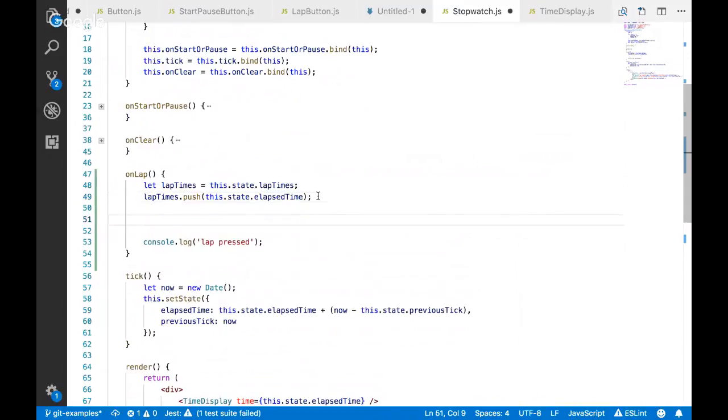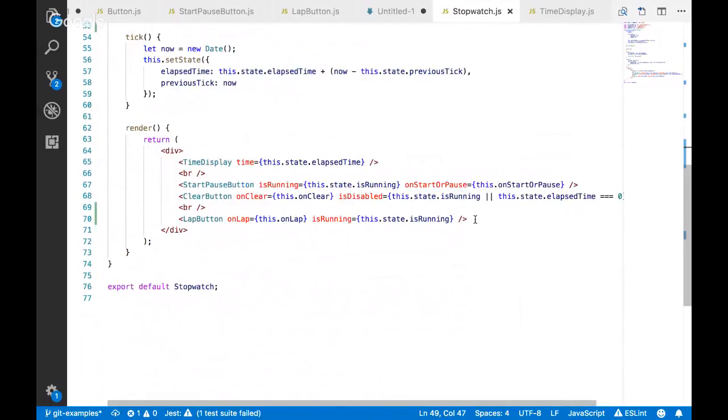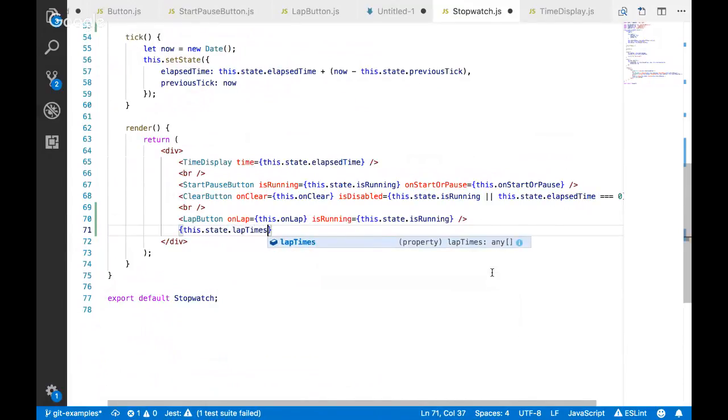So this isn't telling React that the state has updated, right? So here I'm going to do something really basic, even though I shouldn't do this. I shouldn't say shouldn't, but I'm going to go ahead and put some code right inline here. Do a rough render of whatever the lap times are, just so that we have something, right? And then we'll refine it more later.